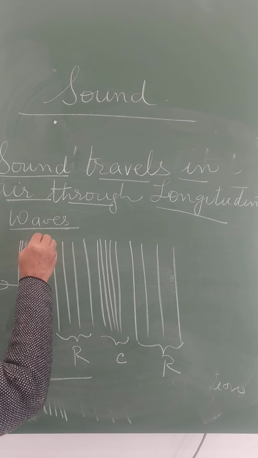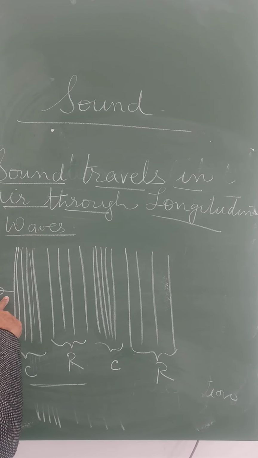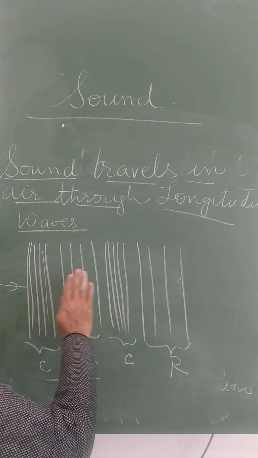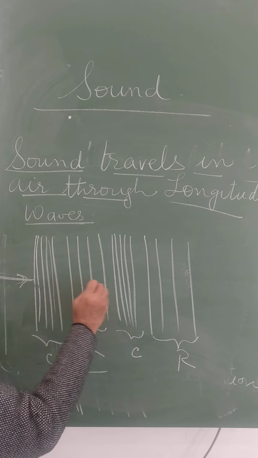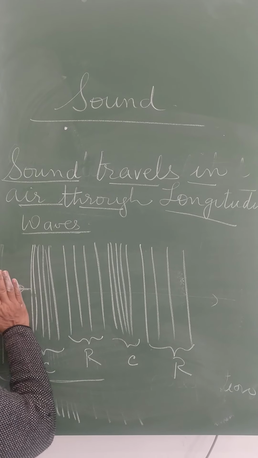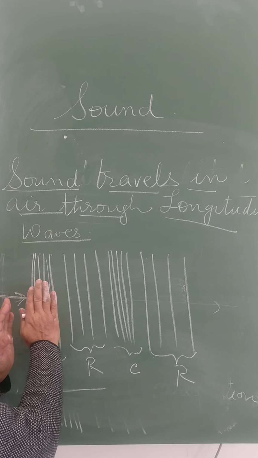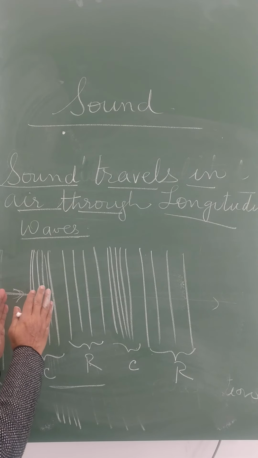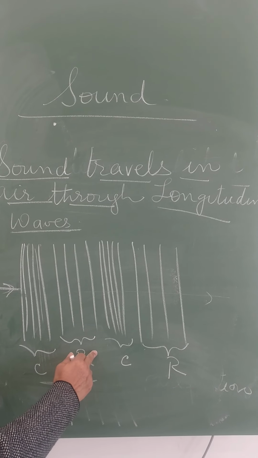Now comes the actual definition of the longitudinal wave. When energy is given, the particles vibrate in the direction of the wave. See, this is the direction of the wave, the arrow which is shown. Wave energy is going this way, the wave is going this way. And these particles are vibrating this way as my hand is moving. They are coming closer, compression. After imparting the energy, those particles come back to their original position. That condition we call rarefaction.